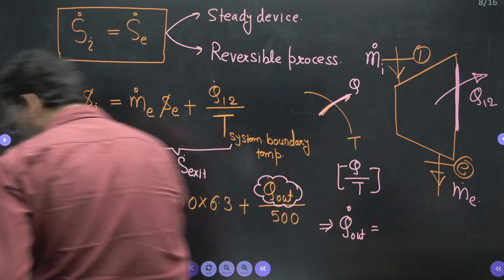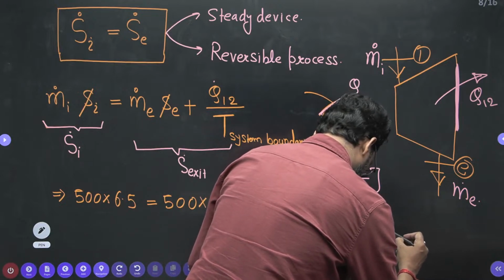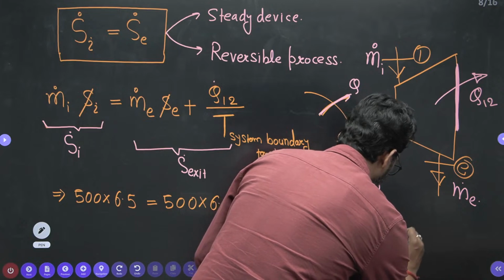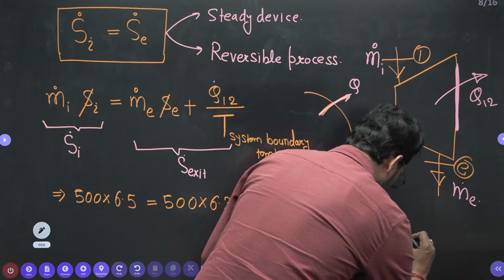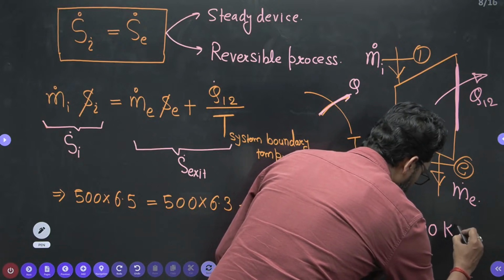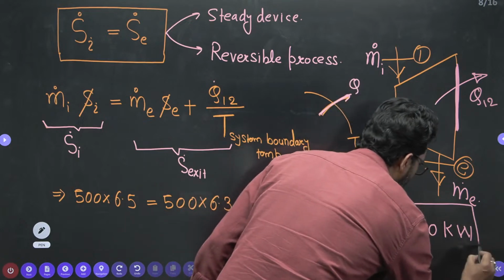We have an answer. This is your 50,000 kilowatt. So beta, this is the rate of heat out.